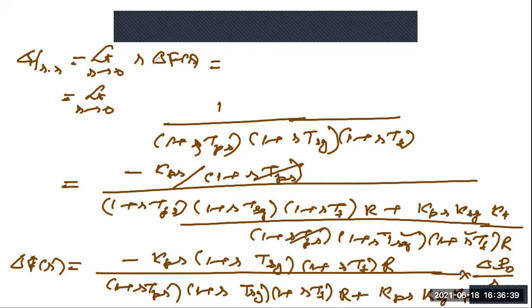Now you see this S and this S both will cancel. So what will happen?